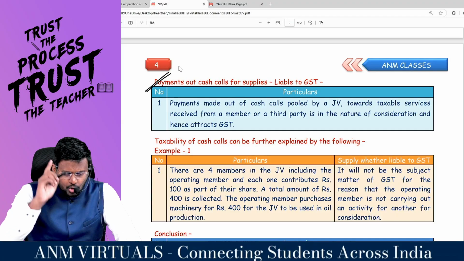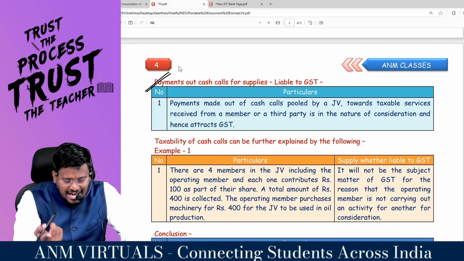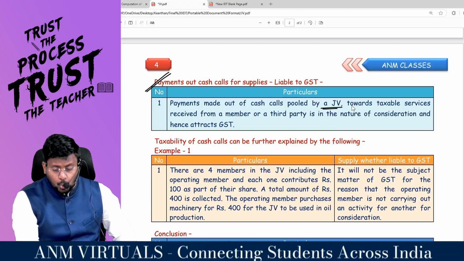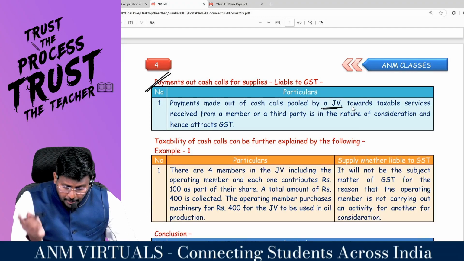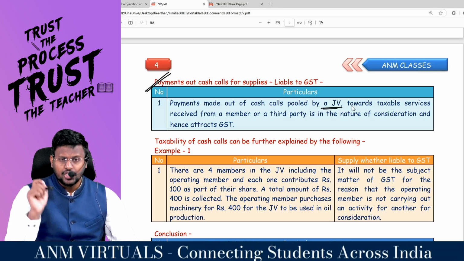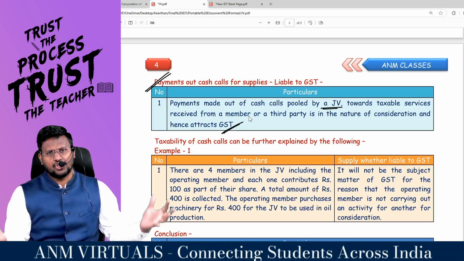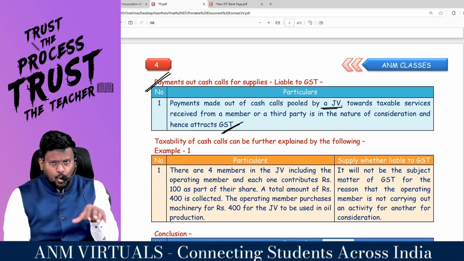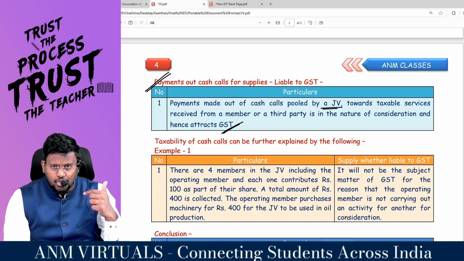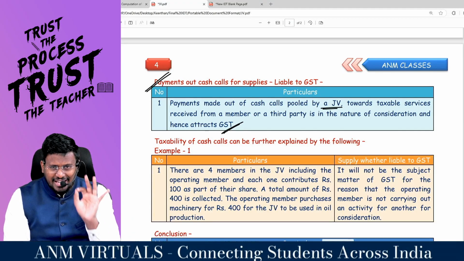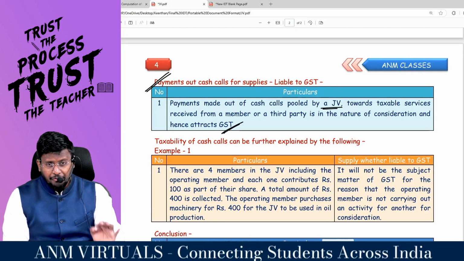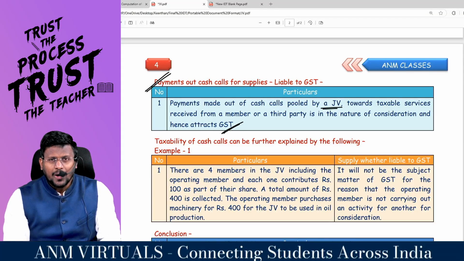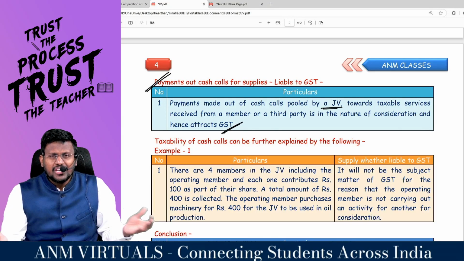Sir, payment out of cash call for supplies is liable to GST. Payment made out of cash call of a joint venture towards taxable services received from a member or a third party is in the nature of consideration and hence attracts GST. What they're saying is, when you are collecting this 20 crore from each member of the JV to the JV, this is just a capital contribution. Both definitions of goods and services exclude money. Hence, my dear lovable students, you are not supposed to pay GST on that.